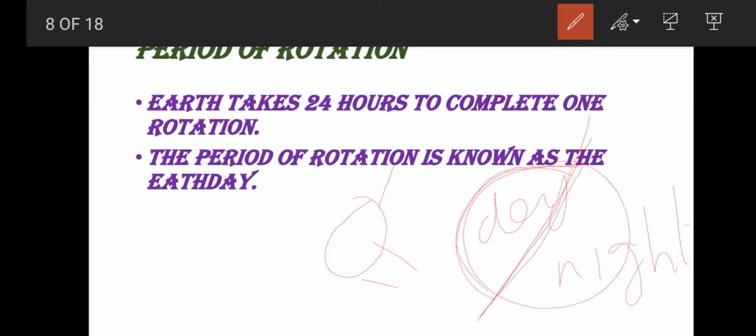There will be no night time in this half portion. And in the remaining half portion, there won't be any daytime. It will only receive night time fully. So this is a very extreme condition. We cannot even think what happens if the rotation stops.